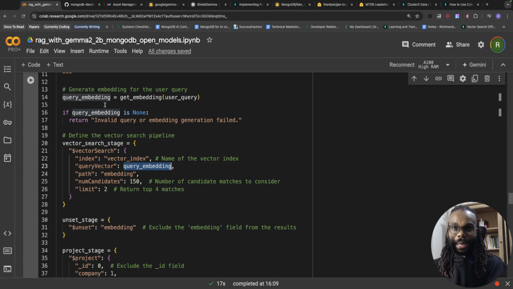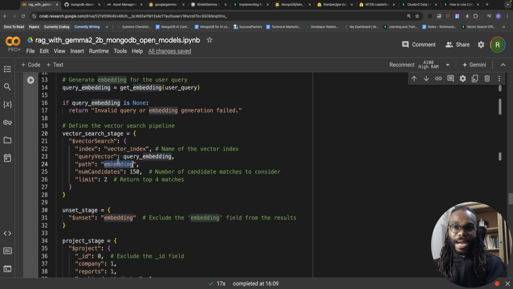We're going to use the query embedding we just generated, specify the path in the collection that we want to conduct the vector search against, and specify the number of vectors that we want to consider for the similarity search. And we're going to specify the number that we want to return. I'm only going to return 2. Don't need to be extensive, but you could change this number to return as many as you want. But obviously, this number here cannot be greater than this number here.